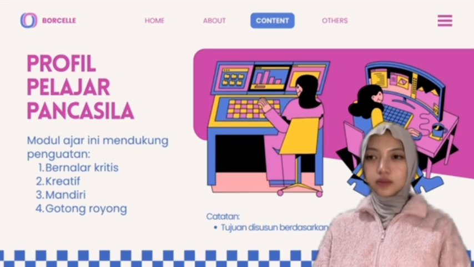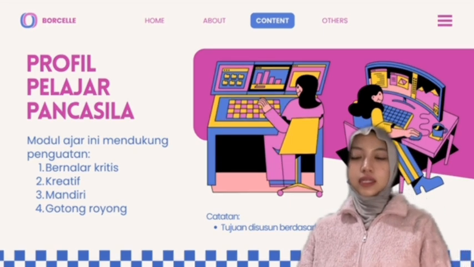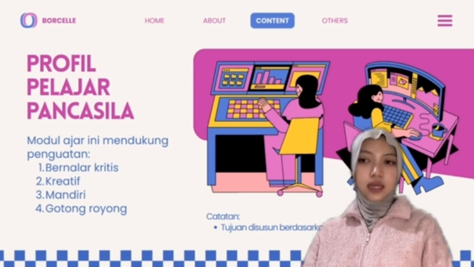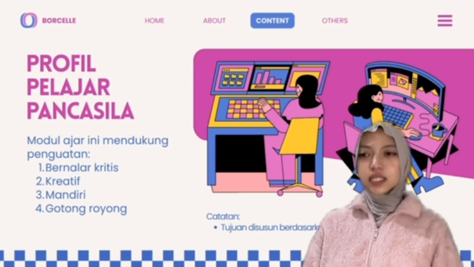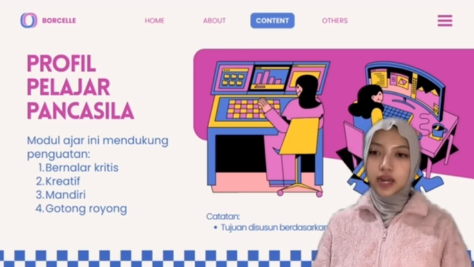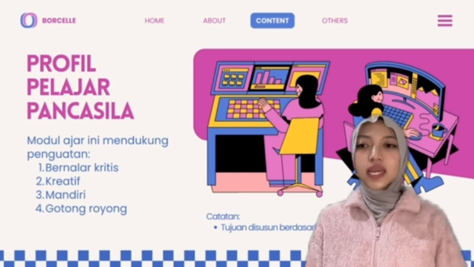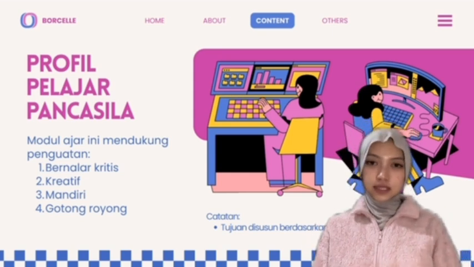Pancasila Student Profile. This module also supports the development of Pancasila student profile. Through discussion and presentation, students practice critical thinking and creativity. They also learn to be more independent and collaborative during the activities.